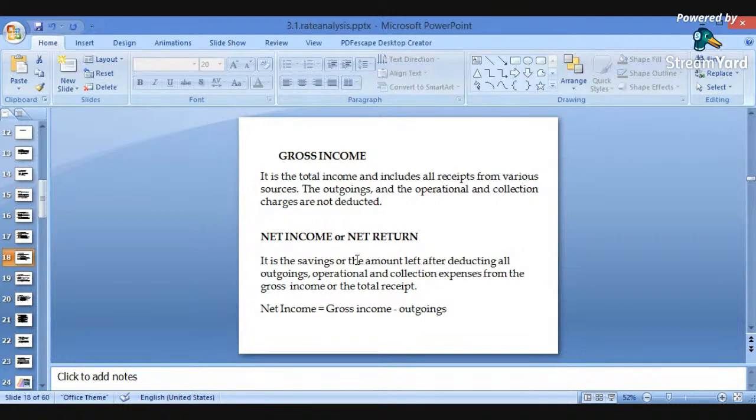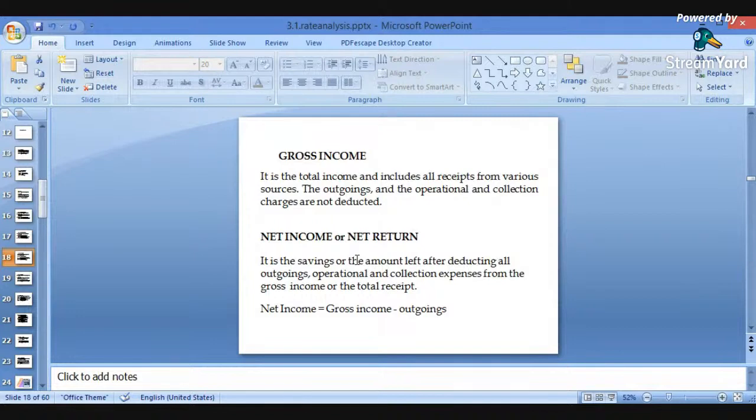So it is the savings, the amount left after deducting all outgoings or operational and collection expenses from the gross income or the total receipt. So it is nothing but the net income. Net income can be calculated as net income equals gross income minus outgoings. After deducting outgoings from the gross income, we can calculate the net income. All these concepts will be used in further slides in order to calculate the valuations of a property.